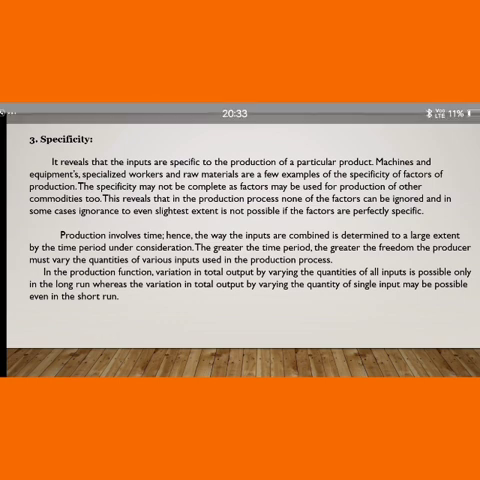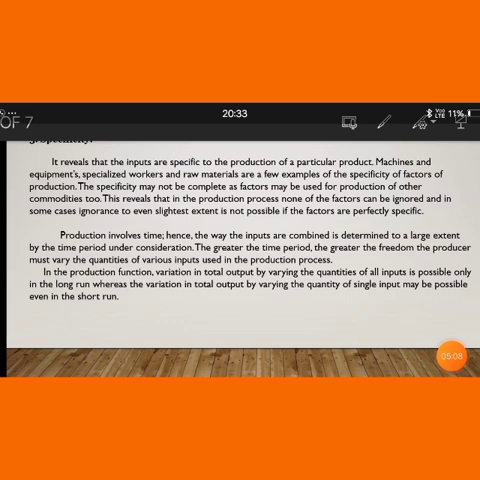Production involves time, hence the way the inputs are combined is determined to a large extent by the time period under consideration. The greater the time period, the greater the freedom the producer has to vary the quantities of various inputs used in the production process. In the production function, variation in total output by varying the quantities of all inputs is possible only in the long run, whereas variation in total output by varying the quantity of a single input may be possible even in the short term.